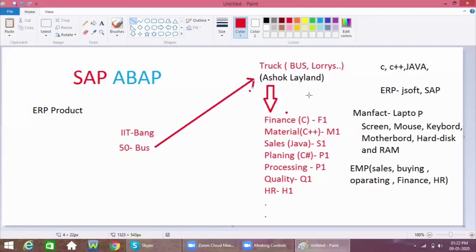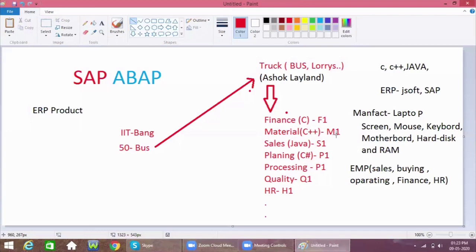At that time, this Ashok Leyland MD is not able to answer within even 10 minutes, 15 minutes, or even half an hour. He is not able to answer this person. Why? Because he doesn't know how much is required for making a bus, in the sense of price. All these prices, employee cost, quality cost, processing cost, and even the planning process, and the sales department for purchasing materials for a particular bus, and even the material department, how many materials already exist, some materials available in the organization.